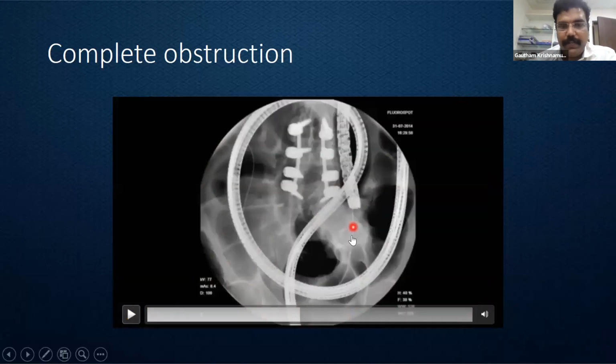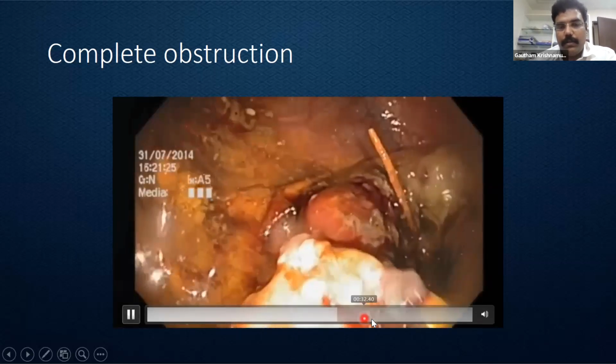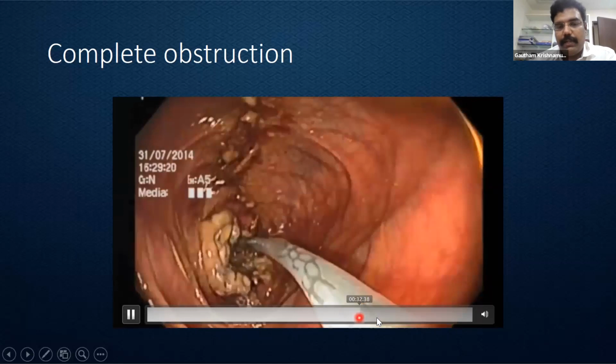So we can feel the guide wire that has crossed the level of obstruction and then it's going up. So over this, the stent is placed and deployed.